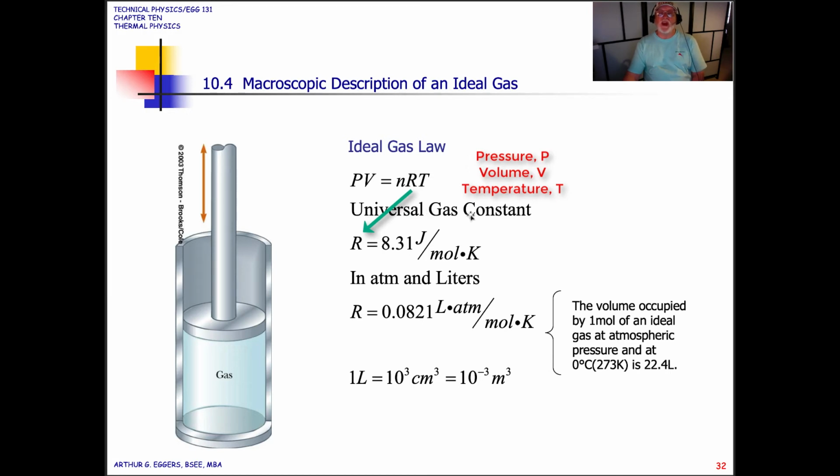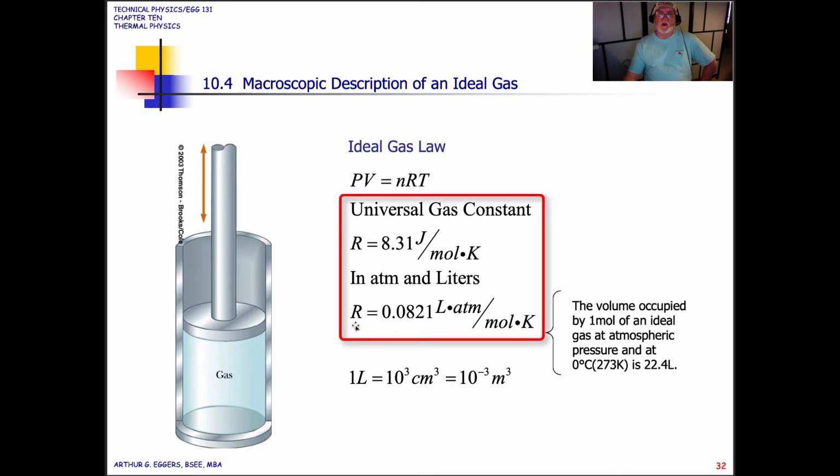The universal gas constant, R, is equal to 8.31 joules per mole times K. Okay, so we end up with relationships that can be either in atmospheres and in liters. So we have R is equal to 0.0821 liters times atmospheres per mole times K.